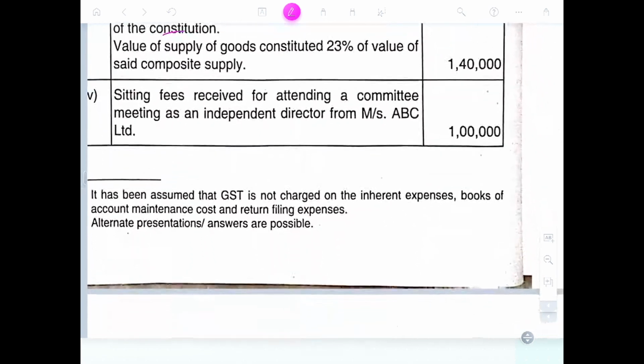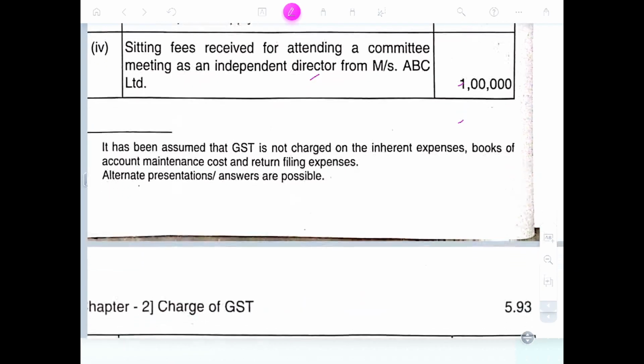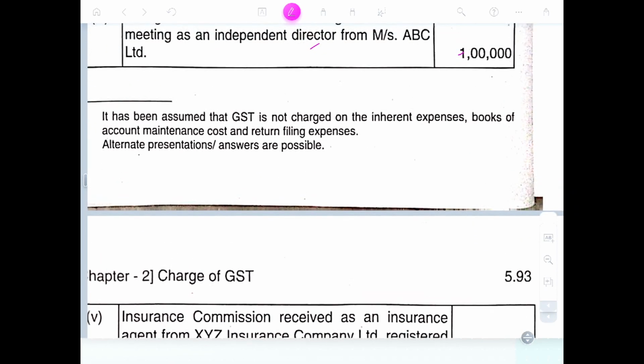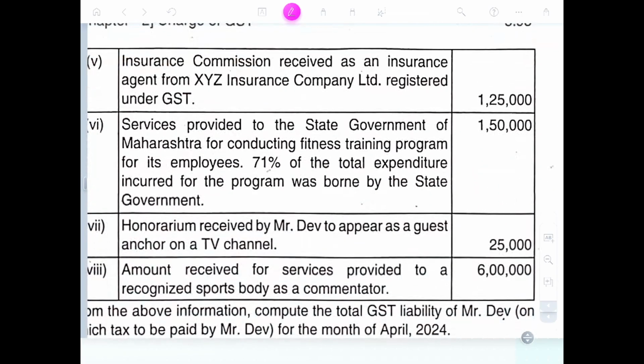Valid 2 is taxable. Sitting fees of 1 lakh received for attending the committee meeting as an independent director is taxable on RCM basis. It has been assumed that GST is not charged on the inherent expenses, such as books and accounts, and alternate presentation is also possible. The insurance commission received as an insurance agent from XYZ Insurance, registered under GST, is taxable.